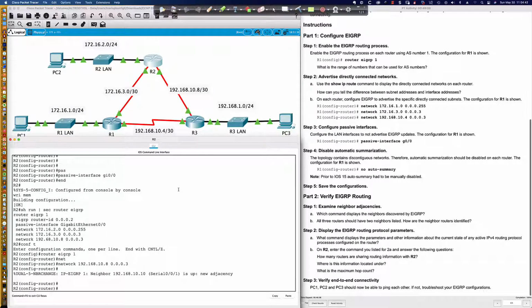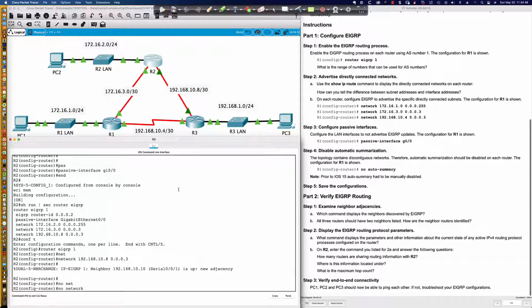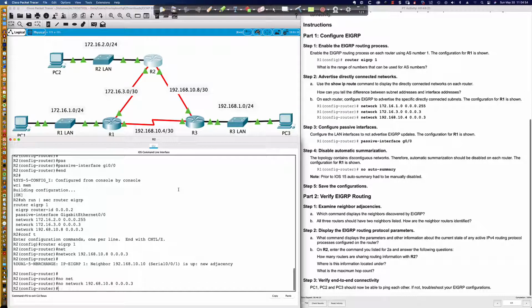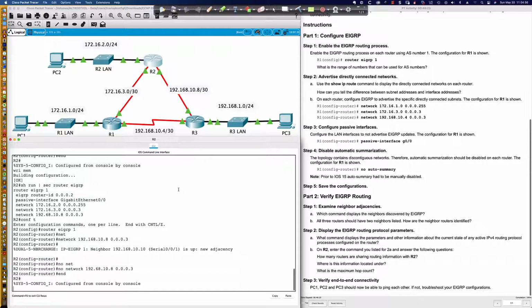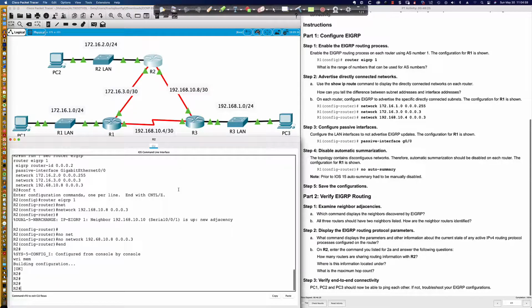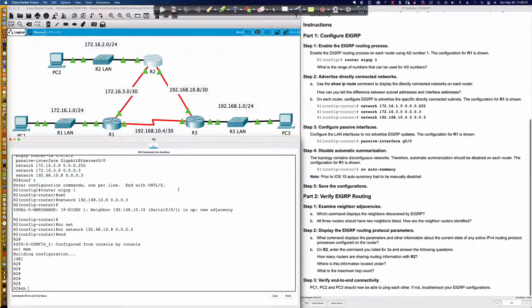And I waited a few seconds, thinking, man, maybe Packet Tracer's a little slow. As soon as it didn't, I'm like, something's got to be wrong on router 2. And then let's get rid of this 192.68.10.8 network entry, which is not correct. So we'll save our config here, do a quick write mem. We'll say show run | section router eigrp 1.